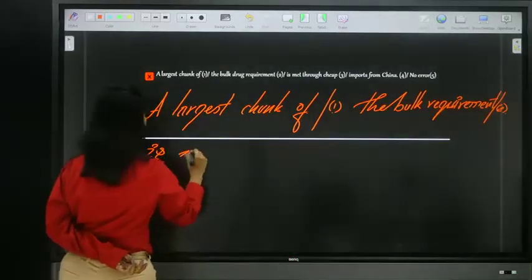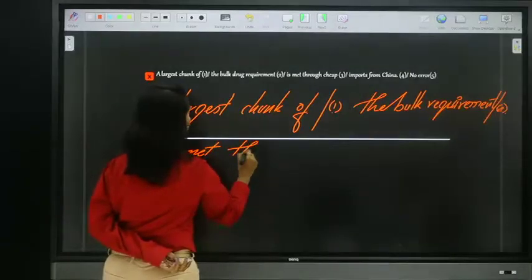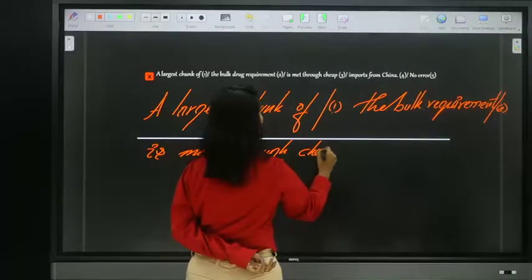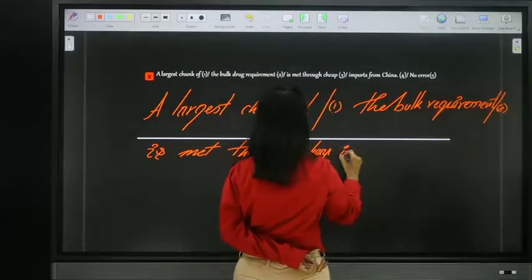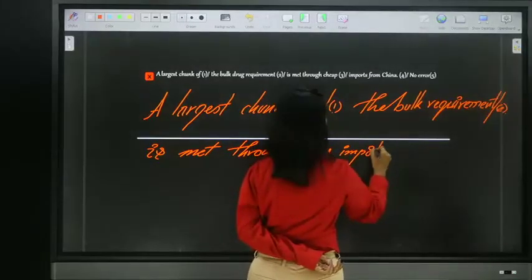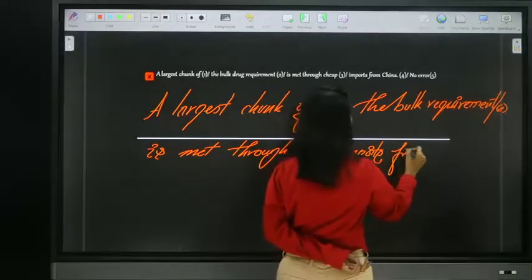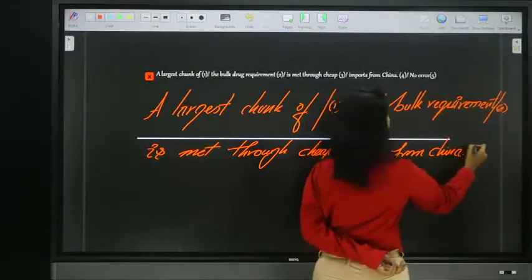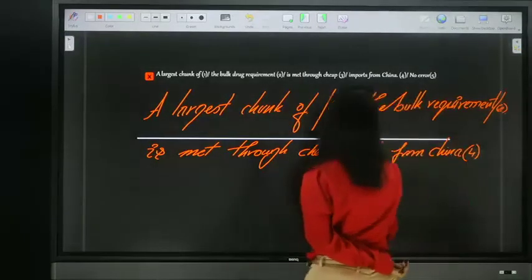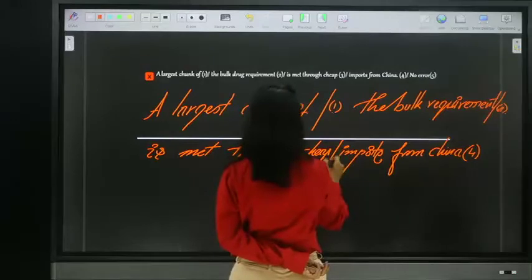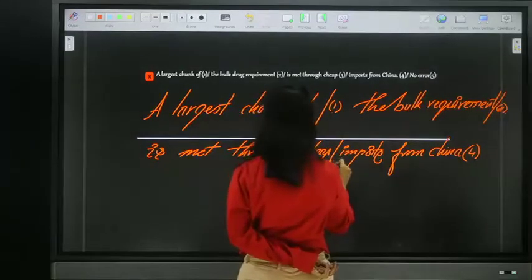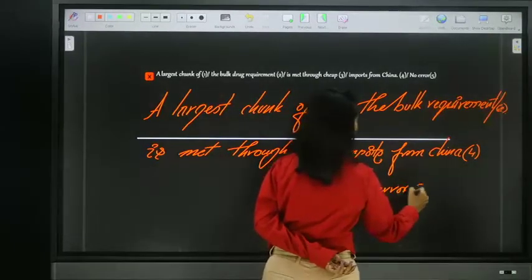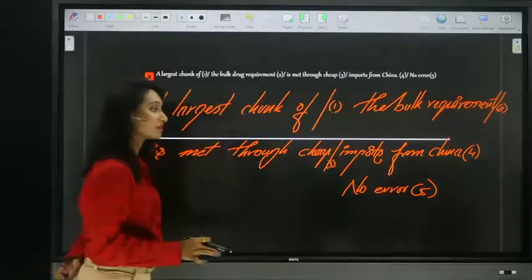Is met through cheap imports from China. So this is the fourth one, and the cheap till here is the third one, and no error will be the fifth one. So I'll be writing. It's okay, no problem.